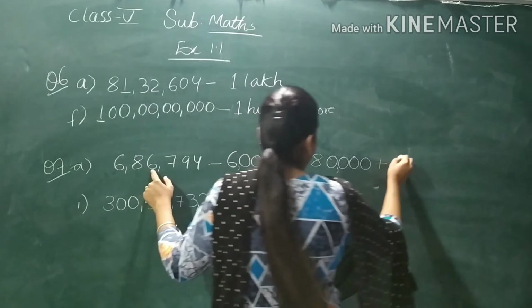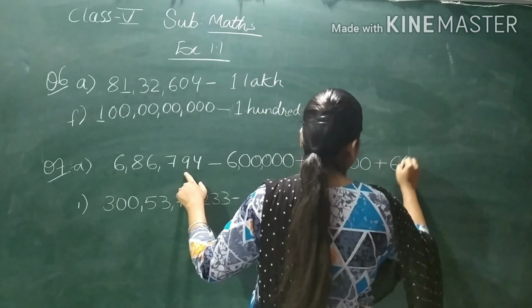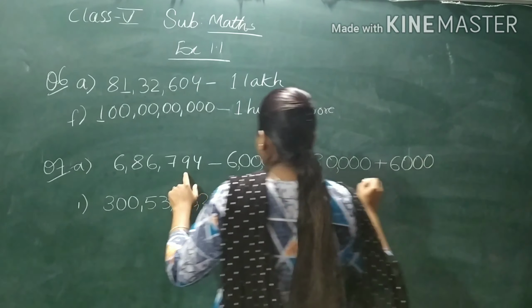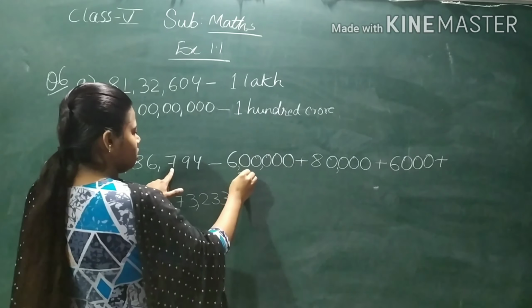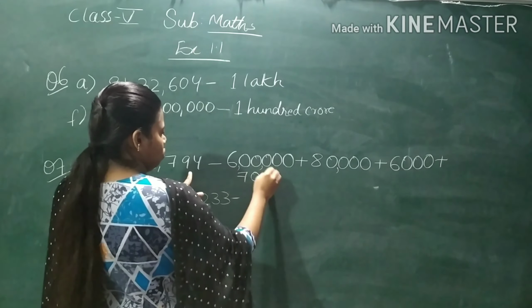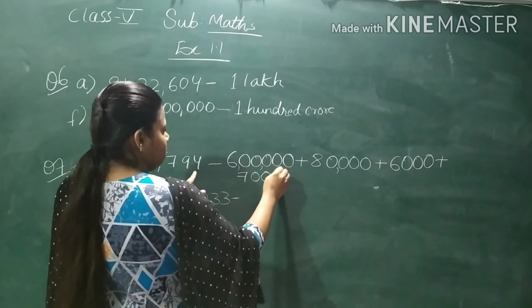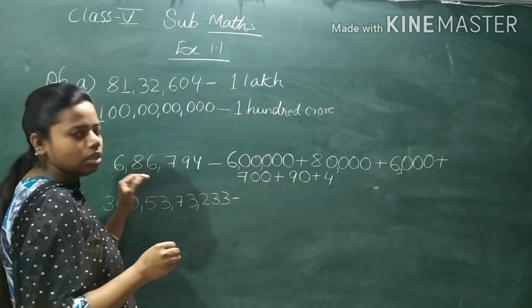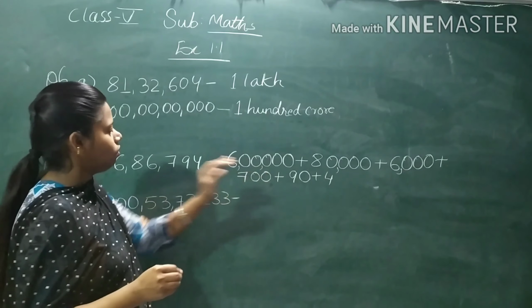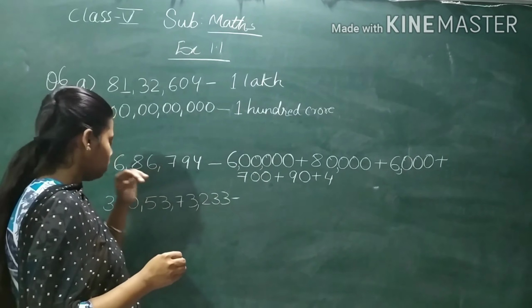Plus, then what is there? 6 is there. After 6, how many digits are there? 3. So we will write 3 zeros. 1, 2, 3. Okay. Then again, plus. Then what is there? 7. After 7, how many digits? 2. So 2 zeros. Then plus. Okay. Here we will place the comma also. Then what is there? 9. After 9, 1. That means 1 zero. Then 4. So this was the expanded form of this number. Now let's expand the next number also.